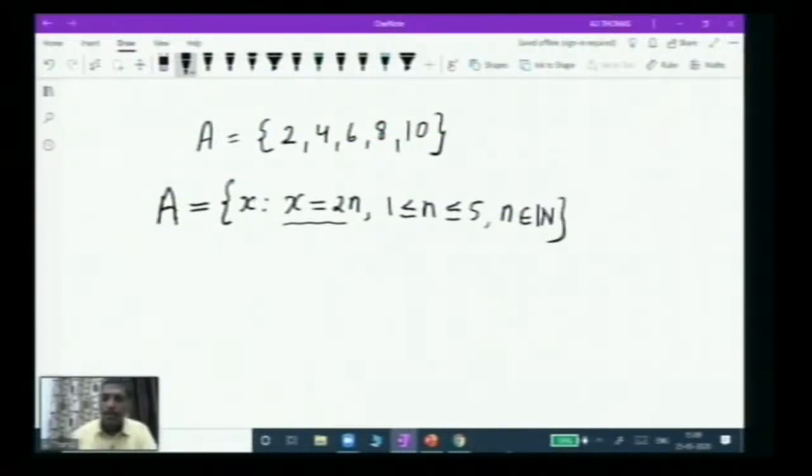So this completes it. This is how you convert any set which is in roster form to a set in set builder form.